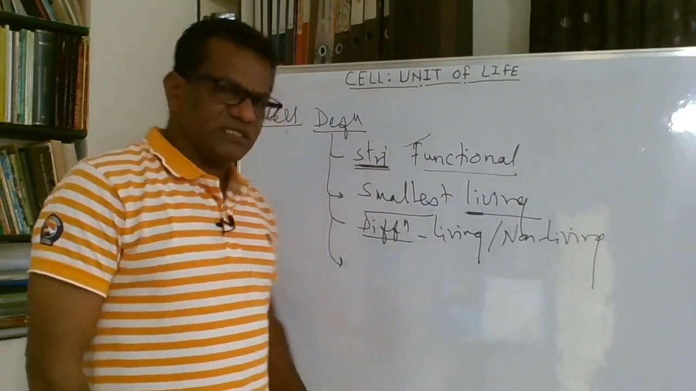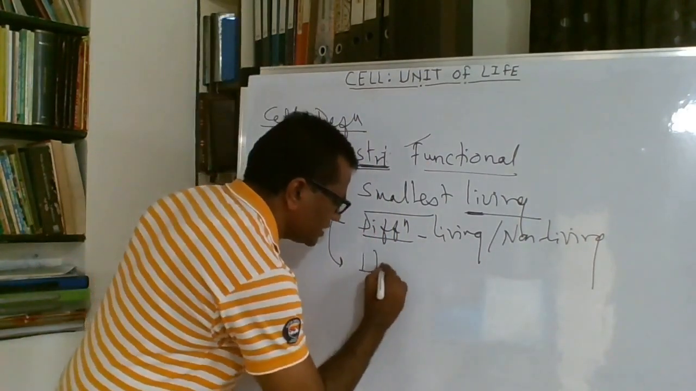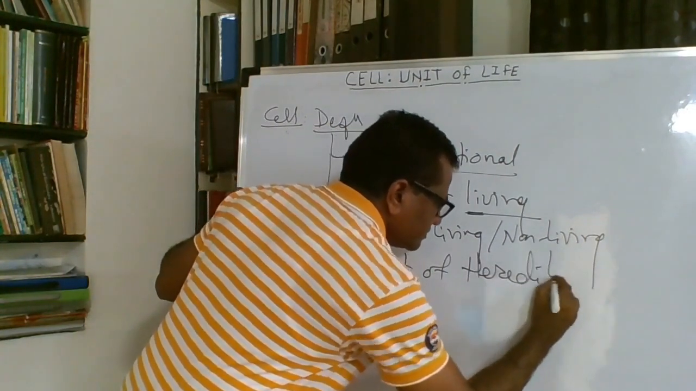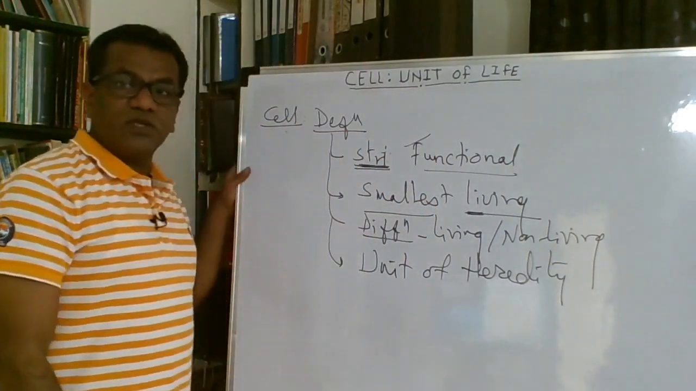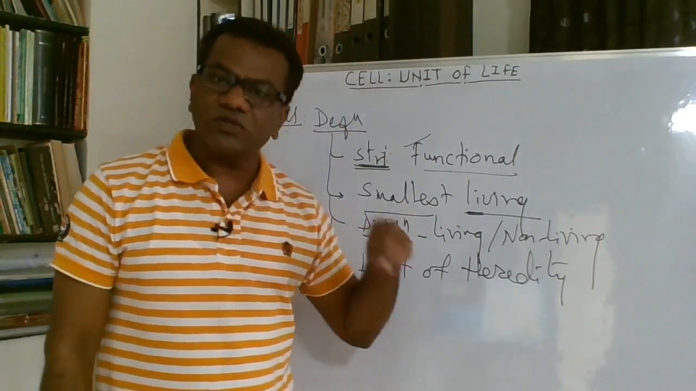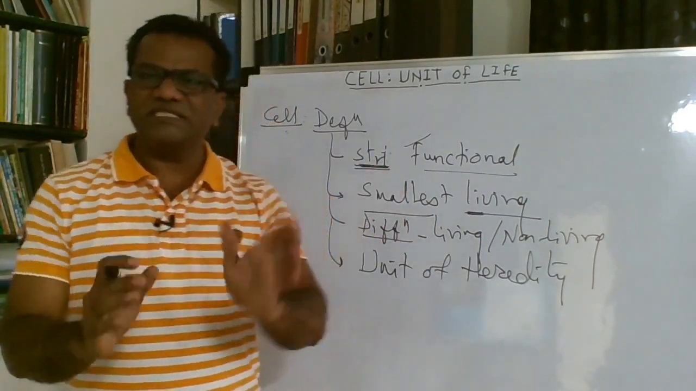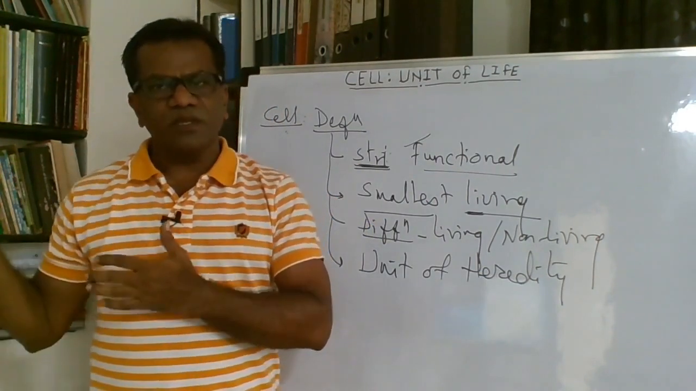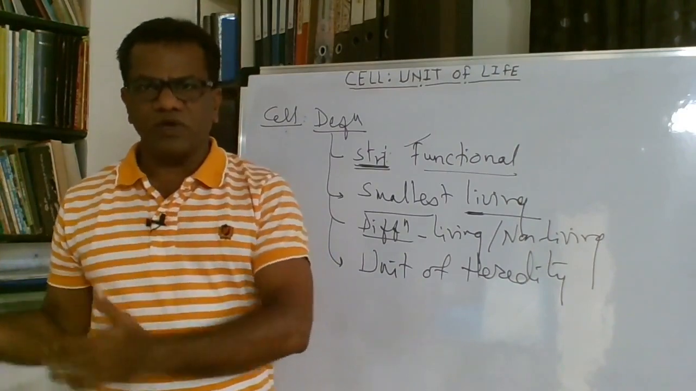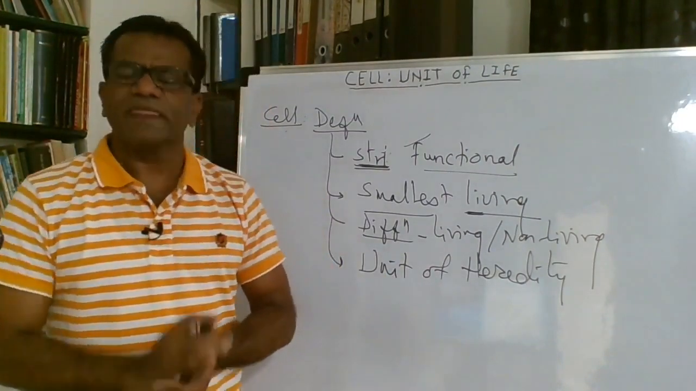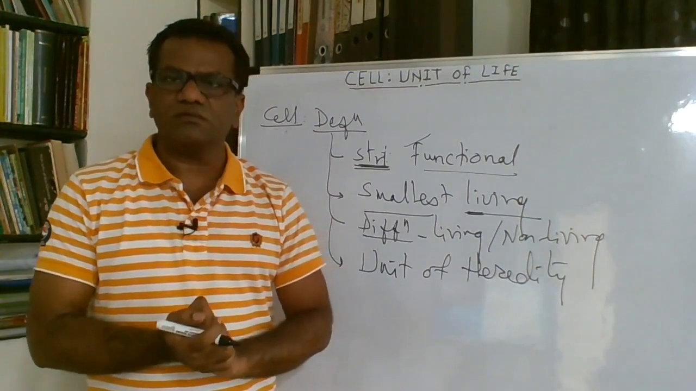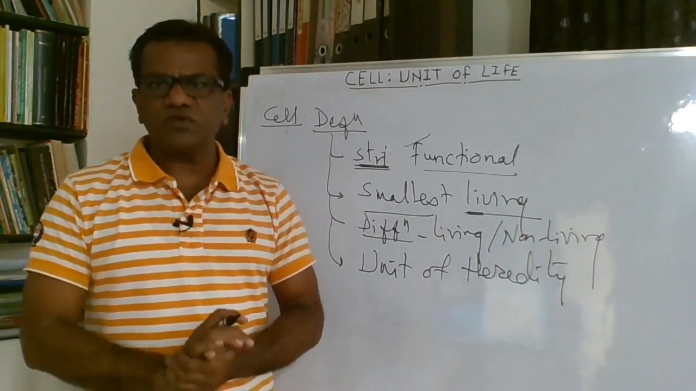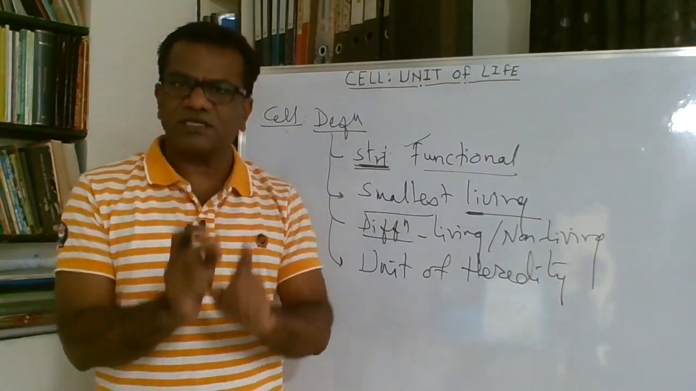One more aspect of the cell is that it is the unit of heredity. Why? Because it carries the genes. Basically, genes are the means of heredity. Genes carry information from one generation to the next generation. These genes are present on the DNA. They are the active segments of the DNA. DNA is present in the chromosomes, and chromosomes are present inside the nucleus.